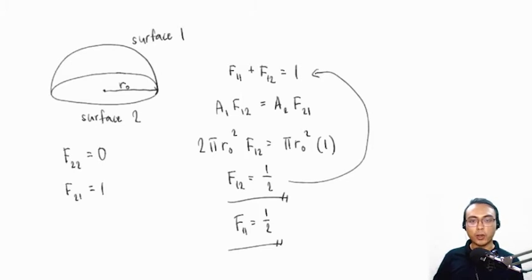In terms of radiation, we can also say that half of the radiation that is being emitted by surface 1 is being reabsorbed by surface 1, while the other half gets redirected to surface 2. Okay, that is how we interpret view factors. Another fact about view factors that you might find interesting is that the summation of the view factors for a particular surface in an enclosed surface is equal to 1. That's why the summation of the view factors for surface 1 is equal to 1, that is F11 plus F12 is equal to 1, and the summation of the view factors for surface 2, that is F22 and F21, is also equal to 1. Okay, but that only applies for enclosed surfaces. Let's proceed.